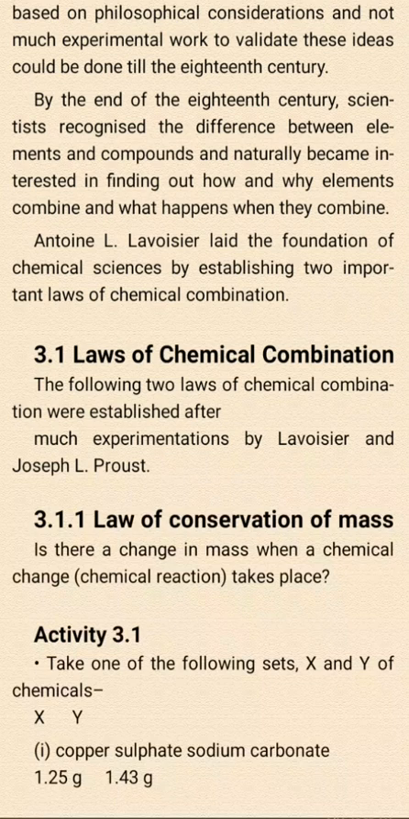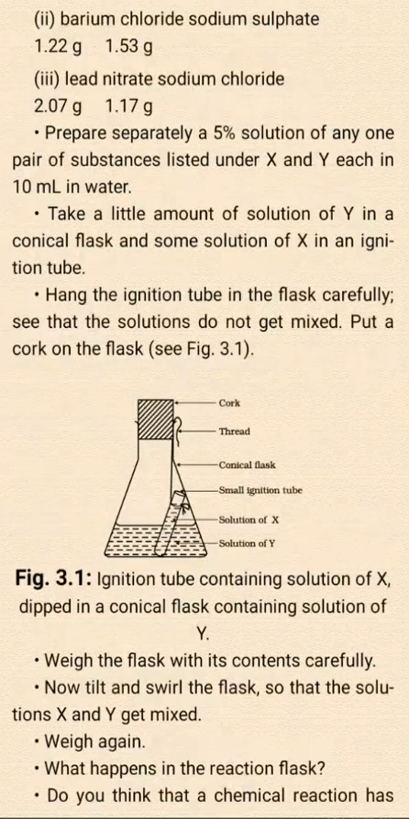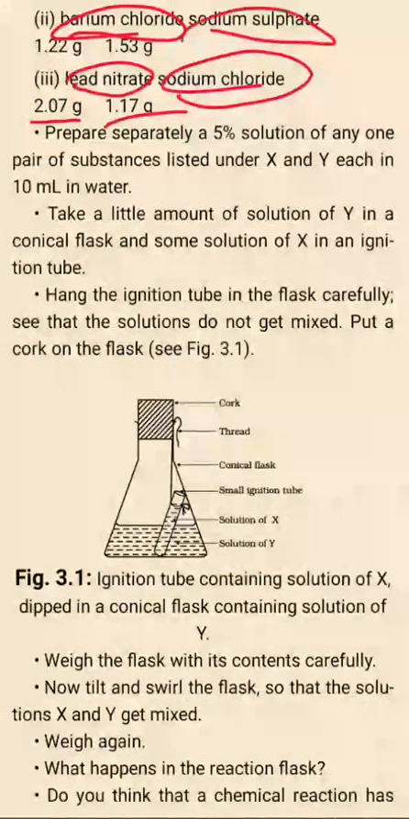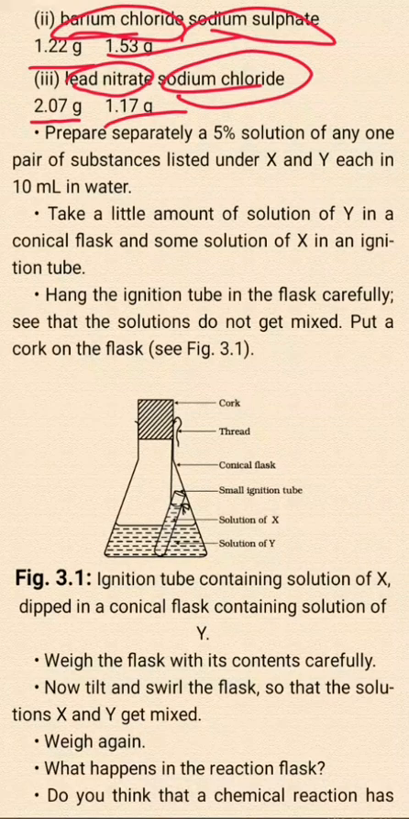Okay, so let us see this activity. Take one of the following sets as X and Y of chemicals. Take two sets, like suppose X is one of the chemicals, Y is another chemical. Let's say copper sulfate and sodium carbonate. Okay, barium chloride and sodium sulfate. Okay, lead nitrate and sodium chloride. Let's say lead nitrate is this much and sodium chloride we are taking this much amount. Okay, barium chloride is there and sodium sulfate, and this is the quantity which is being taken.